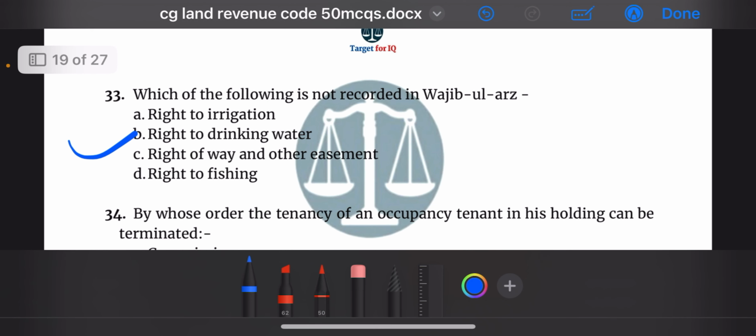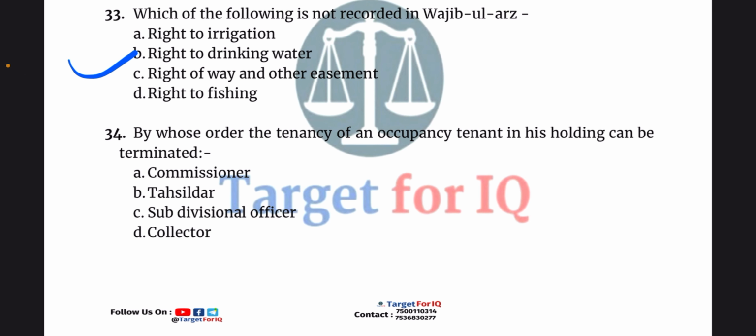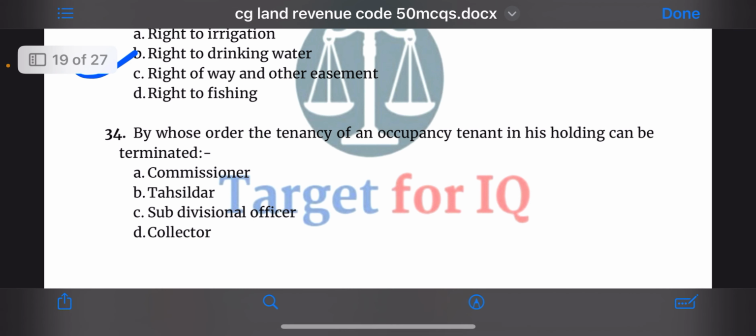Right to drinking water. Next question, by whose order the tenancy of an occupancy tenant in his holding can be terminated? The options are A. Commissioner, B. Tahsildar, C. Subdivisional officer, or D. Collector. The correct answer is option C.